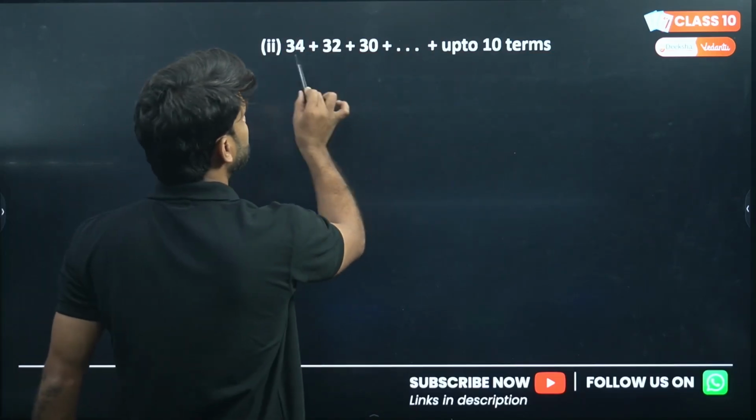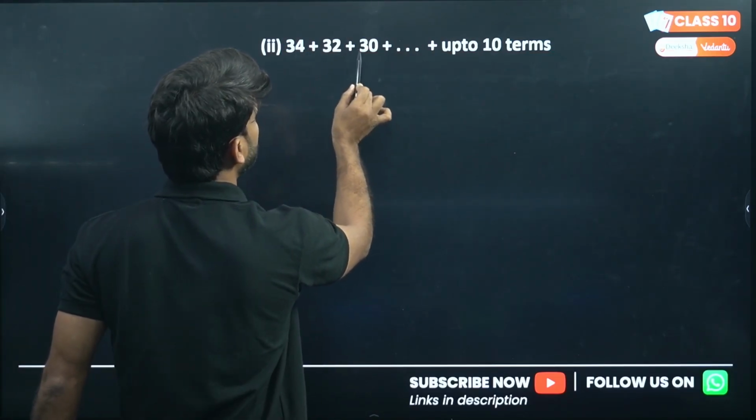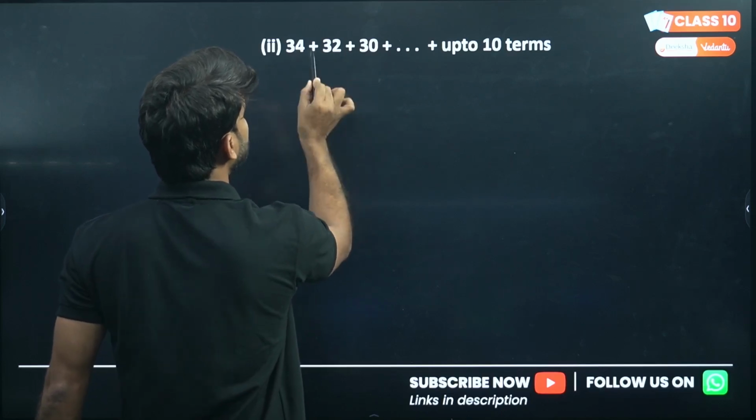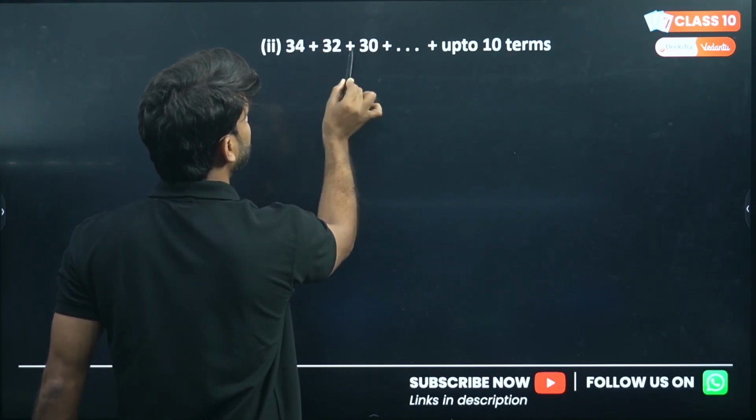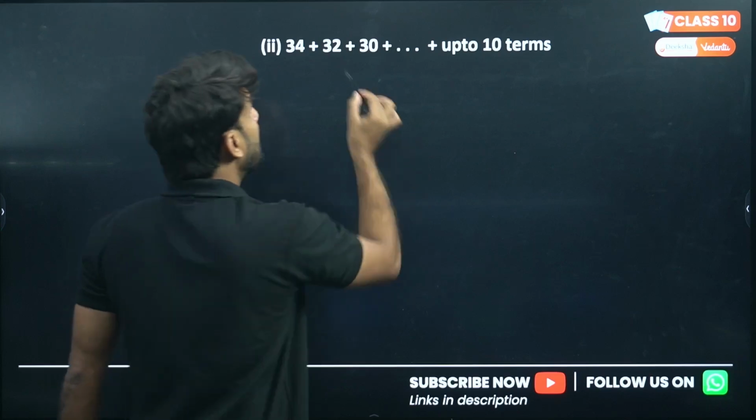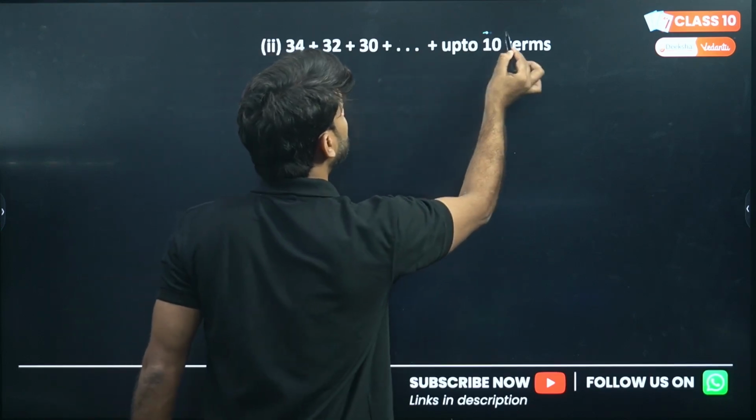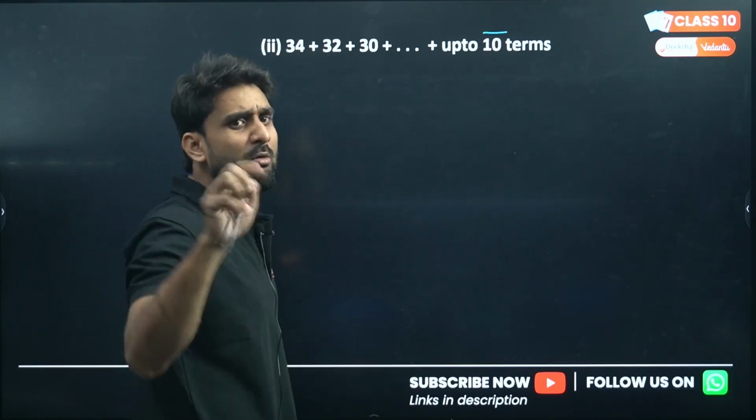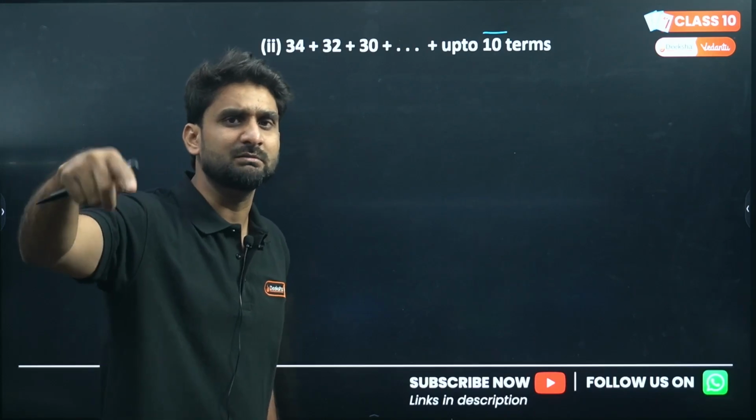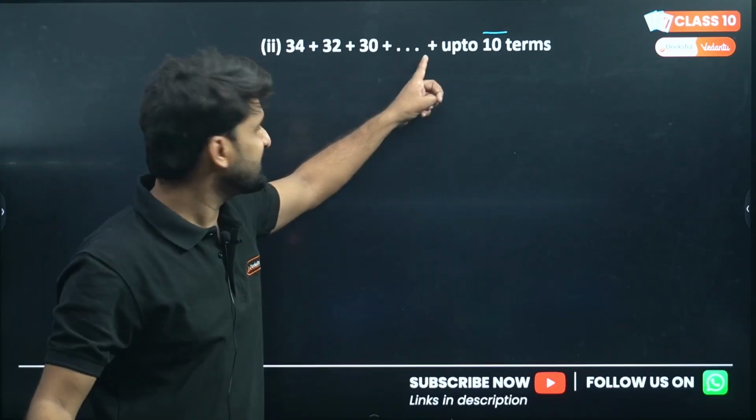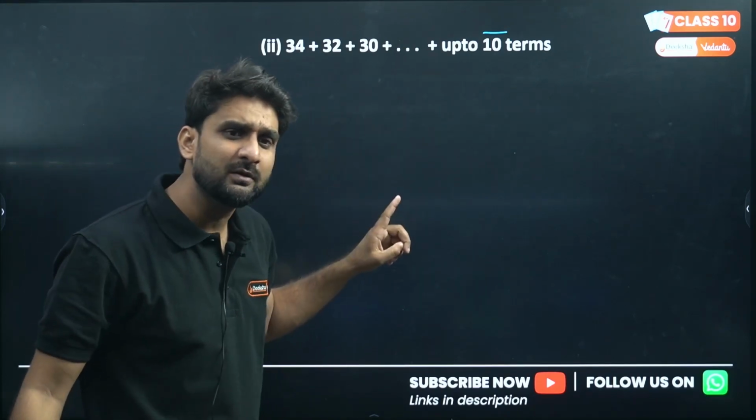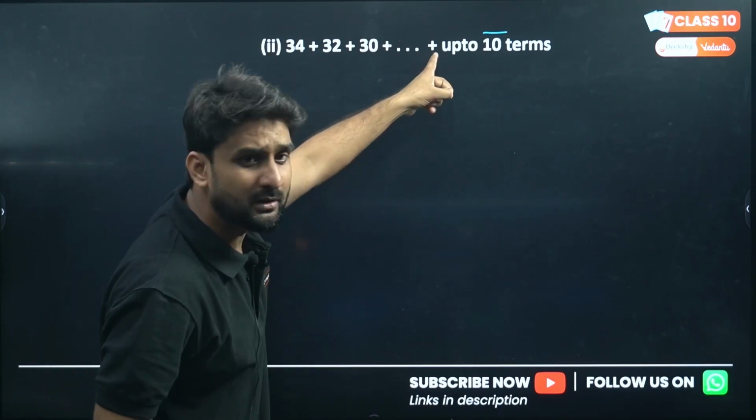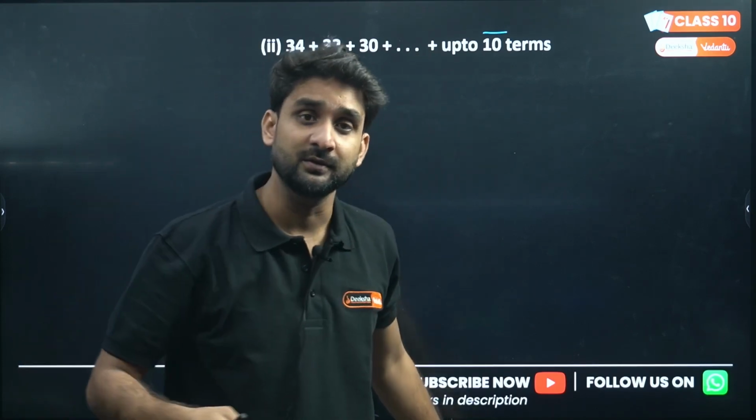Look at this question here. 34 plus 32 plus 30, we have to add this AP because the plus sign is here. How many terms are we adding here? Up to 10 terms. Now my question, my lovely kids, my champion kids: does this AP have an ending point? Can you see the last term here? No, the last term is not here.